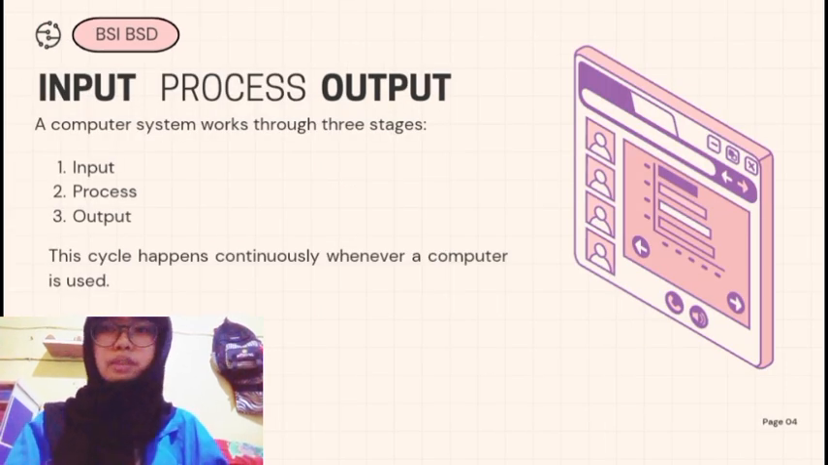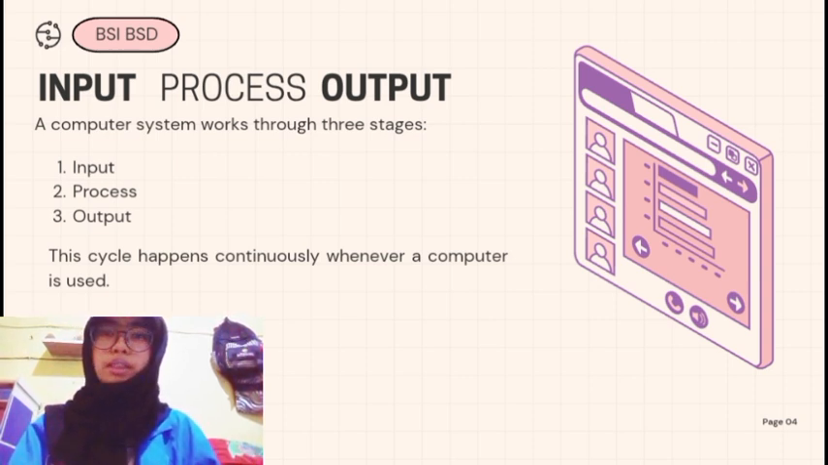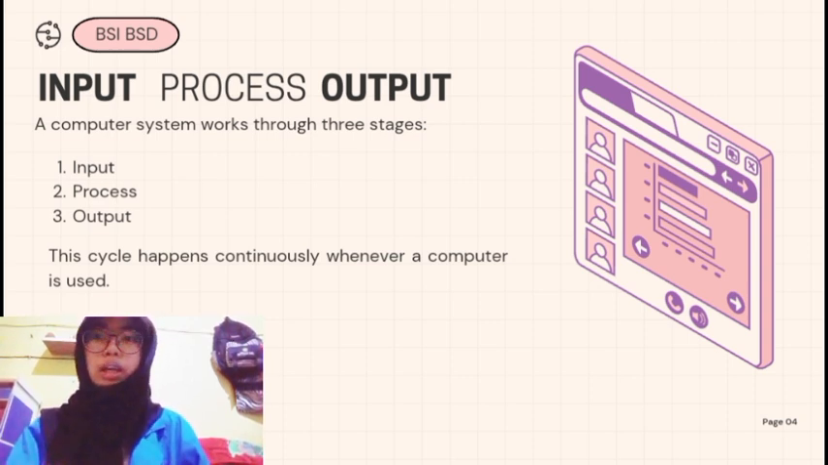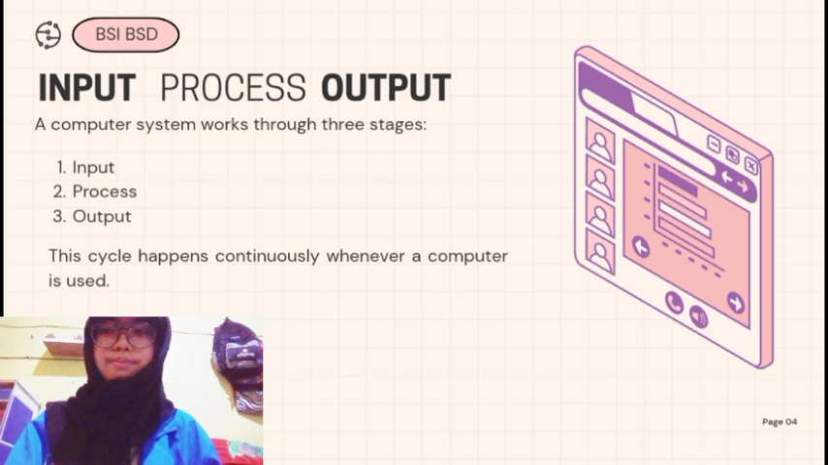Next, let's understand how a computer actually works. A computer system works through three stages: input, process, and output. Every time we use a computer, it follows the same cycle. First, the user enters data using an input device like a keyboard or mouse. Then, the CPU processes the data. And finally, the result is displayed through an output device such as a monitor.